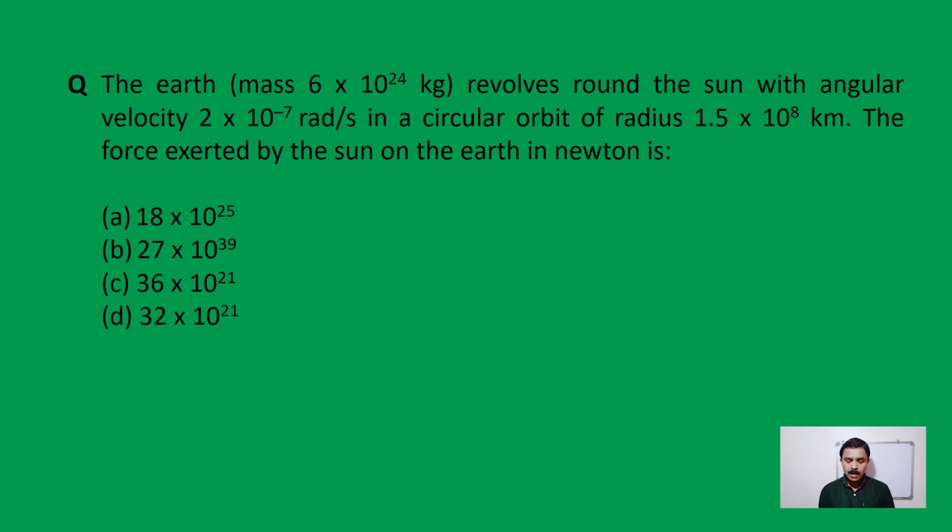Question number 3. The Earth, mass 6 into 10 raised to 24 kilogram, revolves around the Sun with the angular velocity 2 into 10 raised to minus 7 rad per second in a circular orbit of radius 1.5 into 10 raised to 8 kilometer. The force exerted by the Sun on the Earth in Newton is option A 18 into 10 raised to 25, option B 27 into 10 raised to 39, option C 36 into 10 raised to 21, and option D 32 into 10 raised to 21.